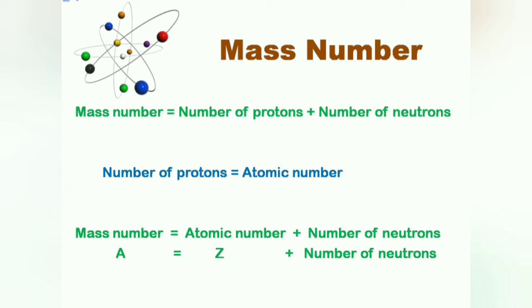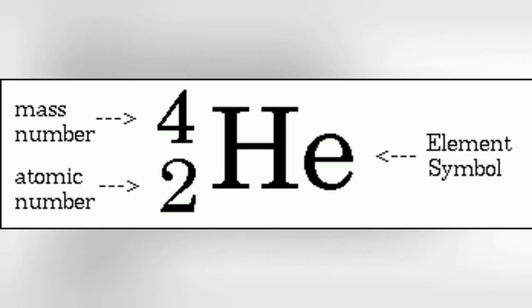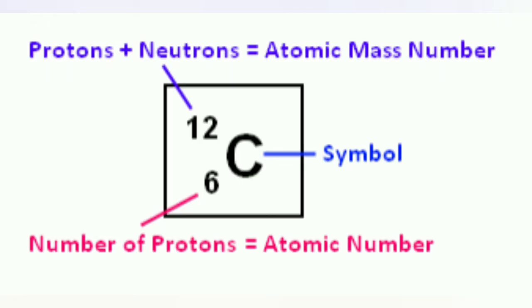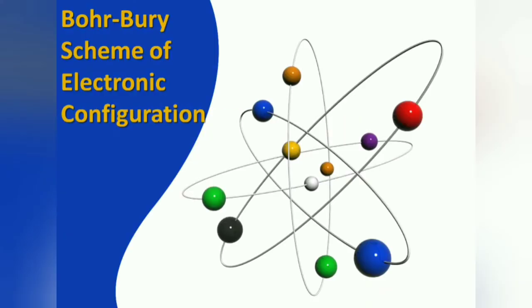The mass number and the atomic number can be indicated on the symbol of an element. The atomic number is written as a subscript on the lower left side of the symbol, whereas the mass number is written as a superscript on the upper left side of the symbol. For example, the atomic number of helium is 2 and its mass number is 4, so it can be represented as shown here. Also, the mass number of carbon is 12 and its atomic number is 6, so it is represented as shown here. And now we are going to study the Bohr-Bury scheme of electronic configuration.